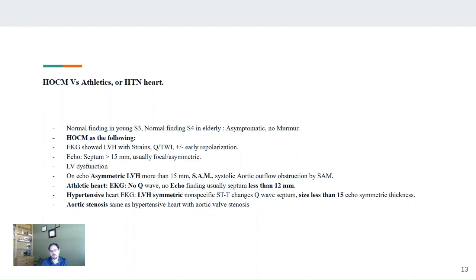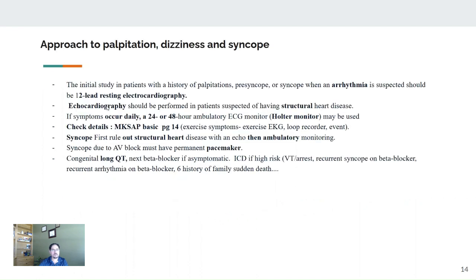You're not going to see that, but you may see some signs of LVH. And again, echo is very important. You need to do that for all those patients, either athletic or hypertensive, and the septum size will be less than 15 millimeters. So usually it's less than 15 in the hypertensive heart, and in the athletic it should be less than 12. Aortic stenosis will look almost the same as hypertensive heart, with LVH, septum thickening, this and that, but also you're going to see the aortic stenosis on the echo. And the next topic will be about dizziness.